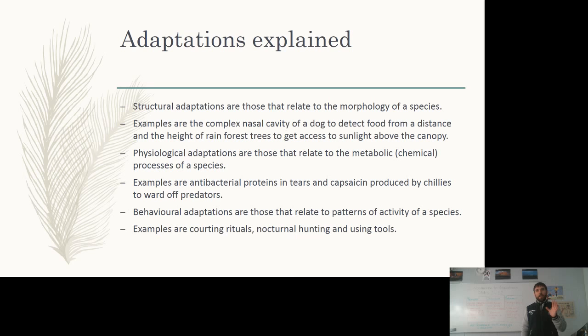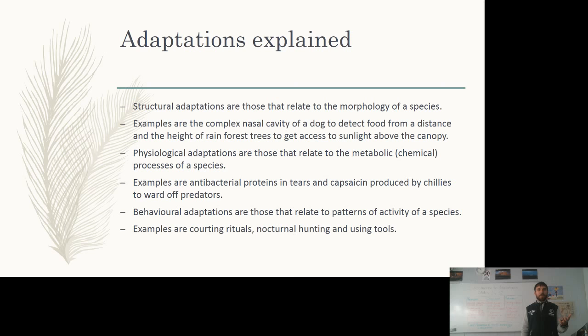So when we're considering these three different categories of adaptations, structural adaptations are just those that relate to the morphology of a species, the shape, size, the structure of their bodies. An example is the complex nasal cavity of a dog. This is able to detect food from a great distance, or it might be the height of rainforest trees to get access to sunlight above the canopy.